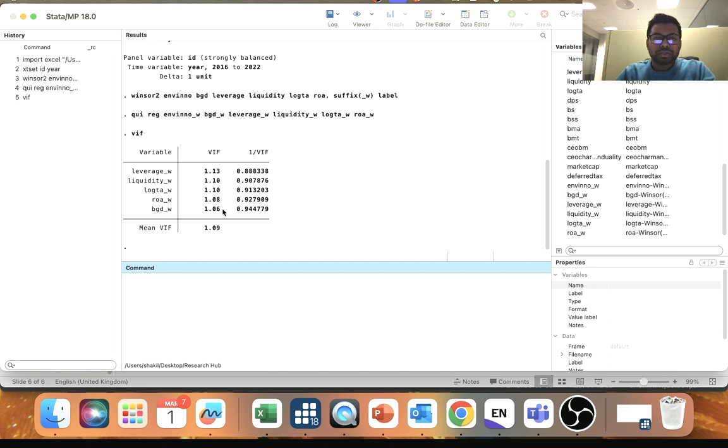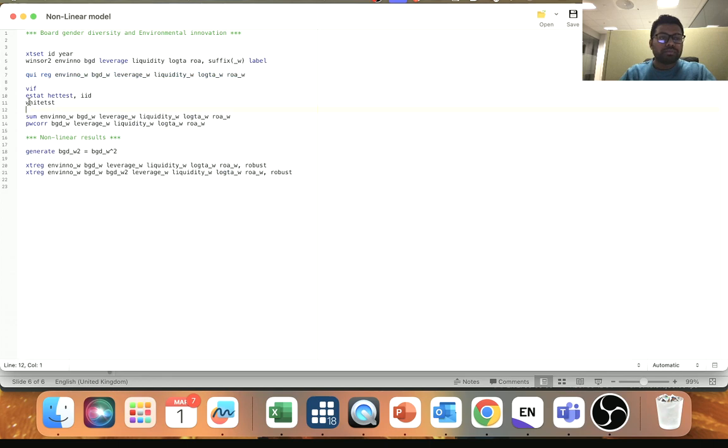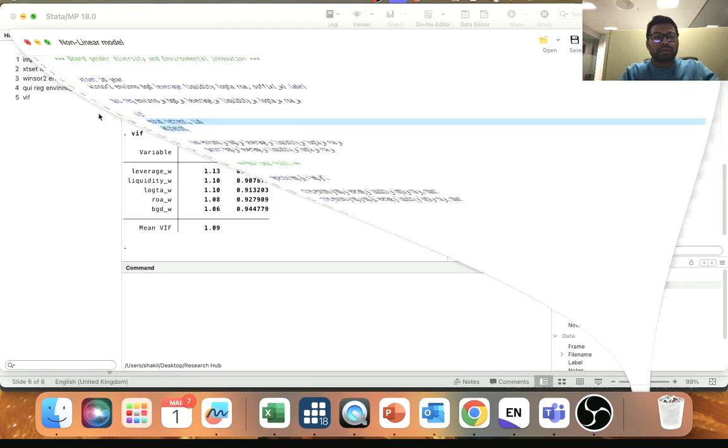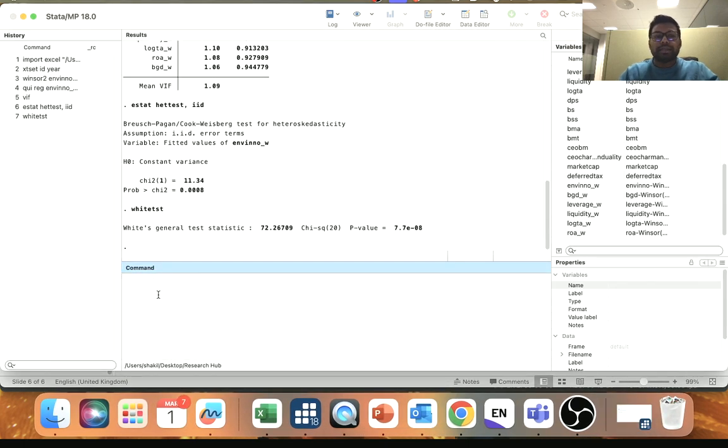When the multi-collinearity check is done, you can check whether there is a hetero problem. We have an error term, am I right? We need to check whether your error term is homogeneous or heterogeneous. Normally we expect the error term to be homogeneous; we don't want it to be heterogeneous. To check for the hetero problem, we just run these two codes. Enter. The first one is the Breusch-Pagan test, and the second one is the White test.